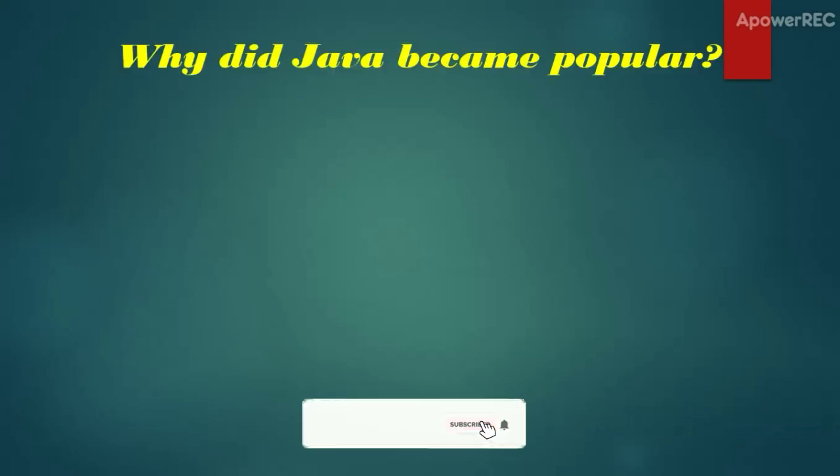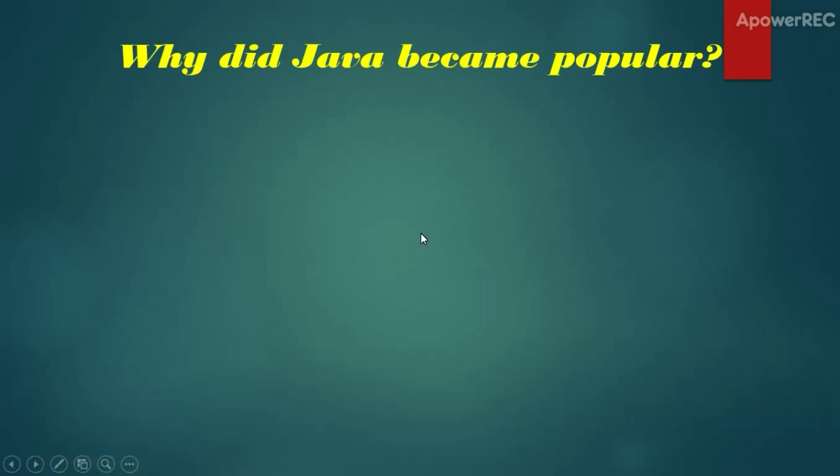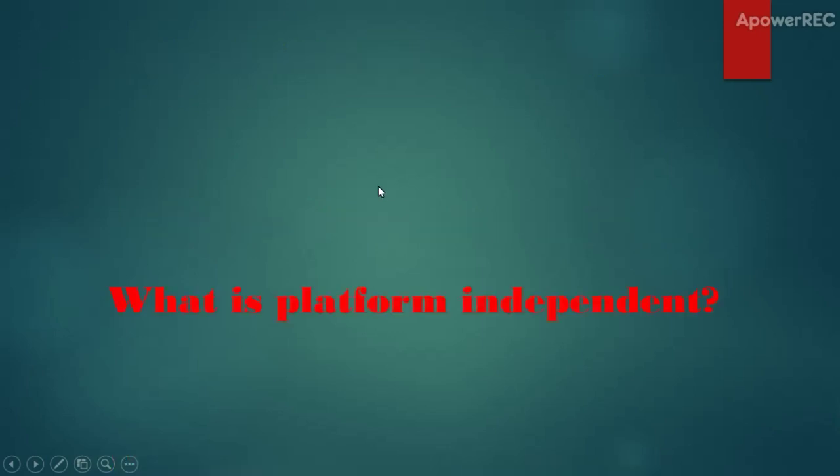So today we are going to talk about some very basic things in Java. So let's begin. The very first question that is asked in Java is why did Java become popular? The basic reason is that it's a platform independent language. What is a platform independent language? Let's see with the help of an example.